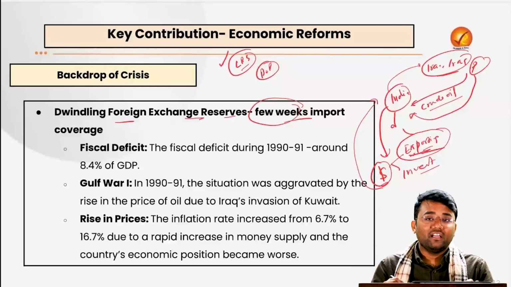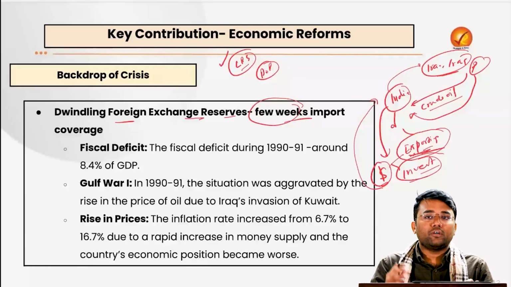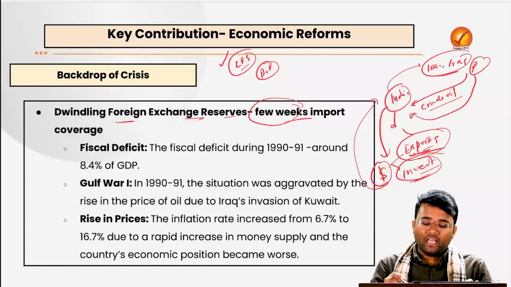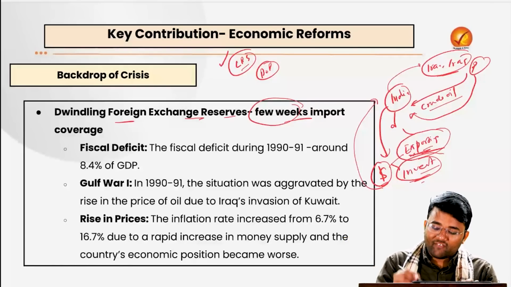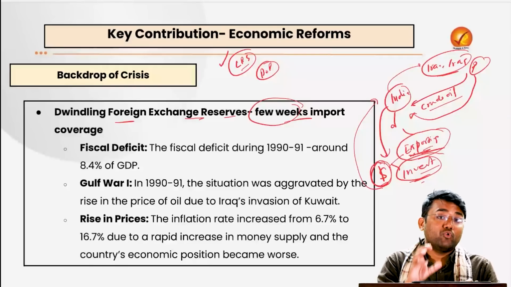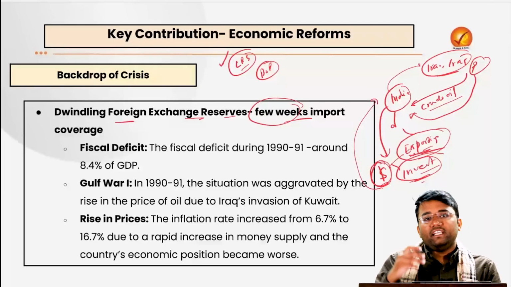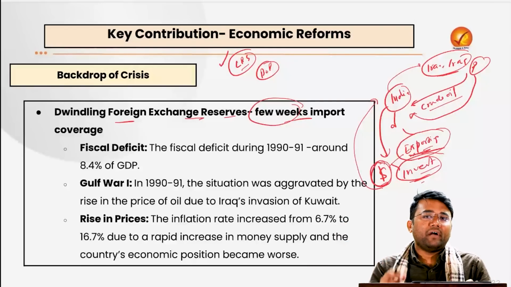Obviously we had this inward-looking policy, and we did not provide a proper environment for foreign companies to come, and that's why investments were also not coming properly. So India did not have enough dollars to cover the imports, and that created an issue due to which India had to pledge gold to the Bank of England, and take a loan from the IMF, etc.